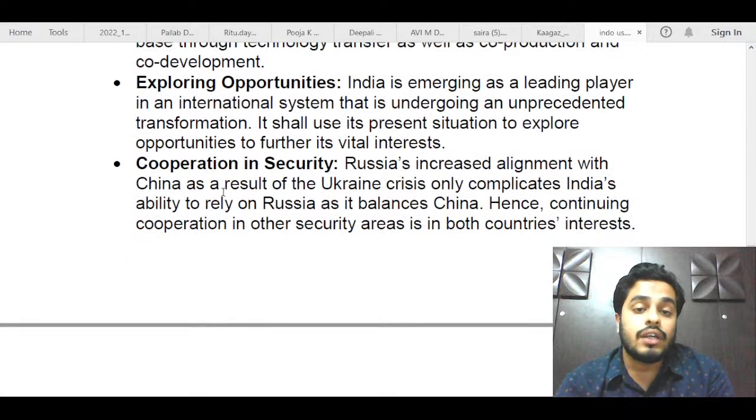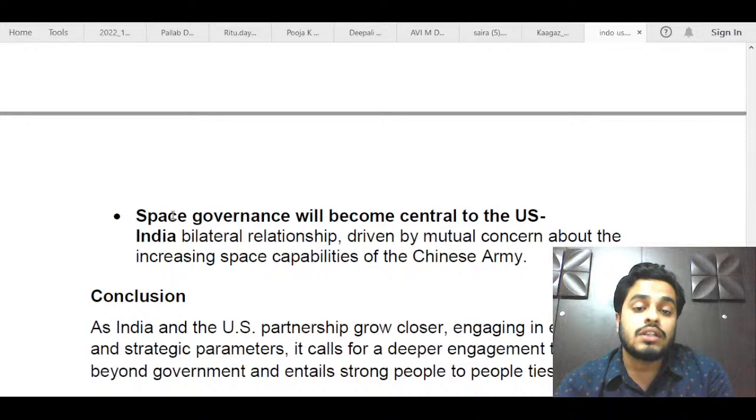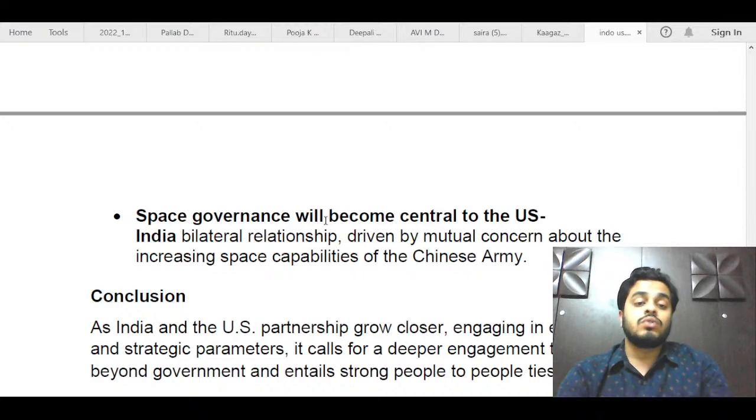Next, cooperation in security also is an important thing, as the Indo-Pacific is an important ground of power show going forward. So India and US both need to cooperate against, especially, the China-Russia system of power. So you can talk about this cooperation in security. Then you could have talked about some other issues such as space governance. Again, capabilities of the Chinese army are increasing, and India needs technological and financial help from the US to match that level. So space governance is also an area where the India-US bilateral relationship can go forward. So these were the way forward points which you could have mentioned.